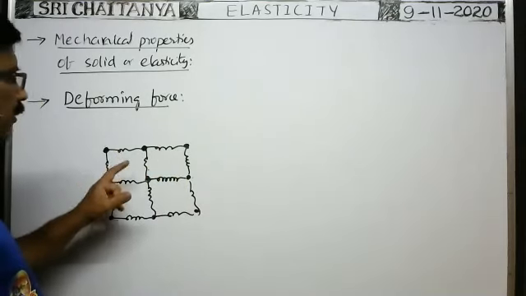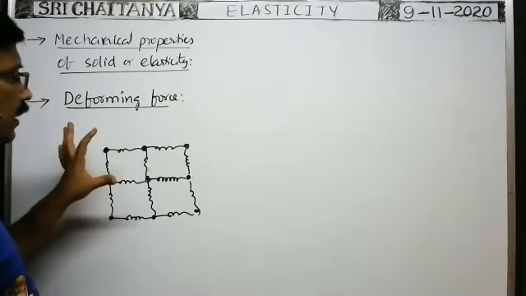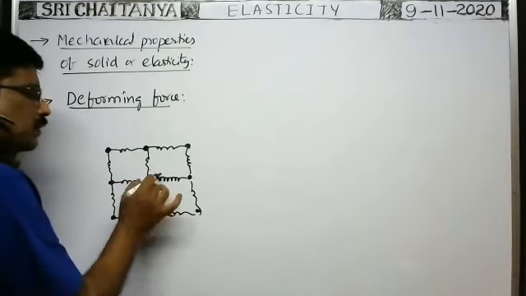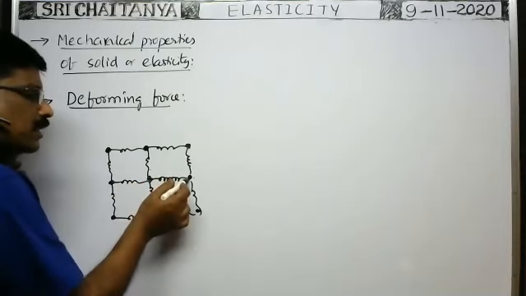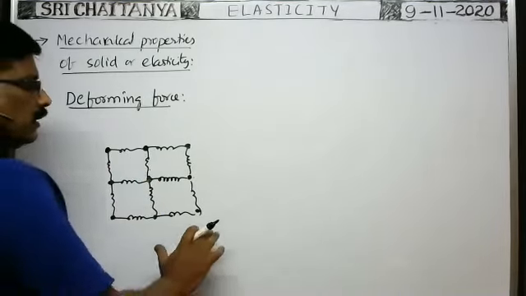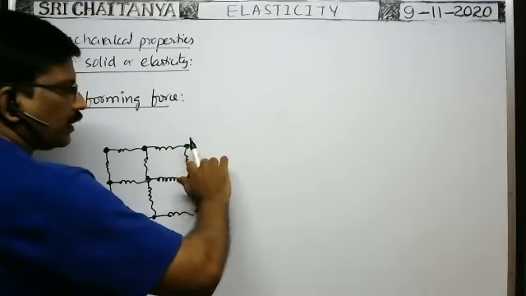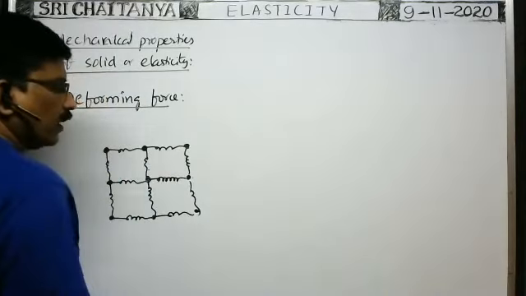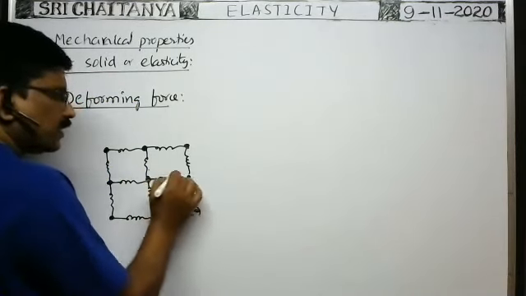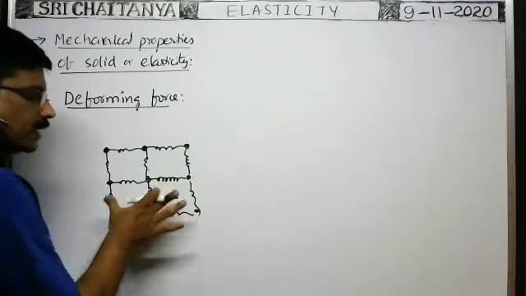But initially, whenever no external force is applied on the system, all the atoms are in equilibrium, in stable equilibrium. Each atom has minimum potential energy, and the net force acting on any atom is zero. Now, this is the case of the rubber cord when no external force is applied. Suppose along the length of the rubber cord a force is applied and it is pulled in this direction. In such a case, the atoms or molecules are displaced in this direction, so that the distance between the atoms or molecules increases.